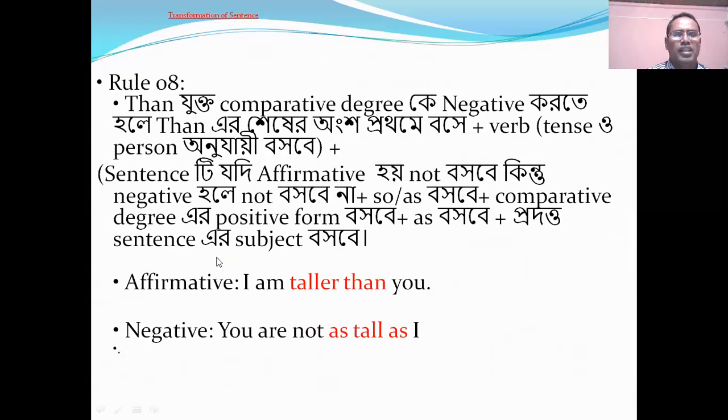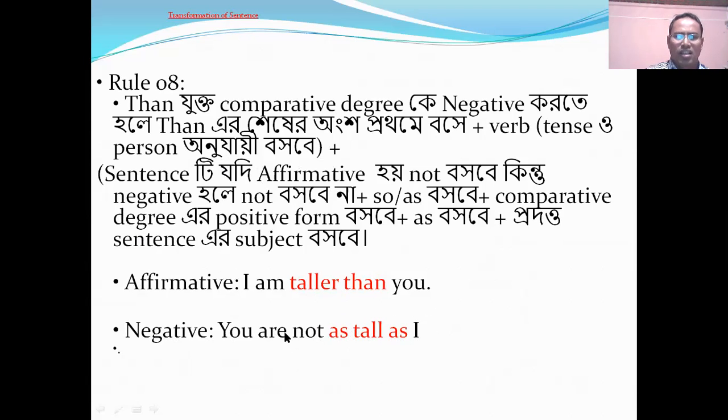Let's see another rule. If we get the comparative degree, then we can change it into negative, and in this way we can make a negative sentence. Let's see an example. I am taller than you. Negative: you are not as tall as I. Here, taller will be tall, and since it is positive, it is a negative sentence. We have to use not as tall as I.